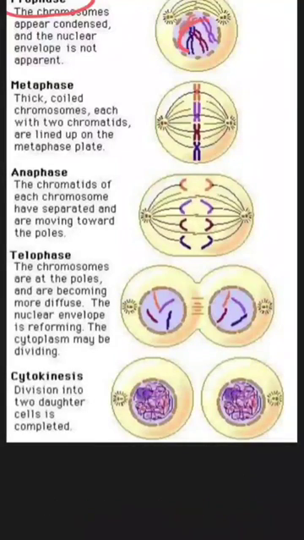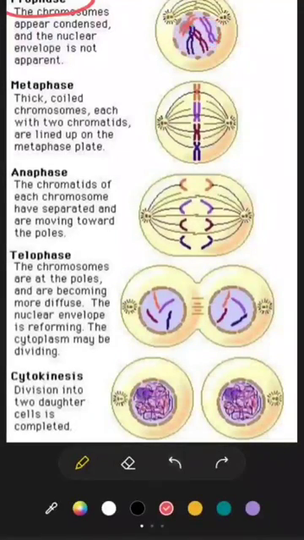Here the chromatin fibers become deeply coiled and more condensed, and they form structures which are known as chromosomes.